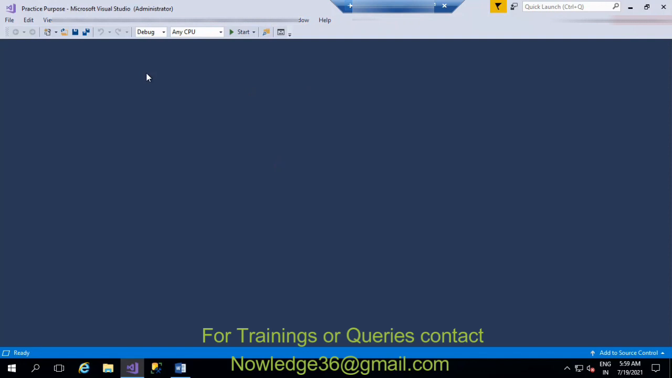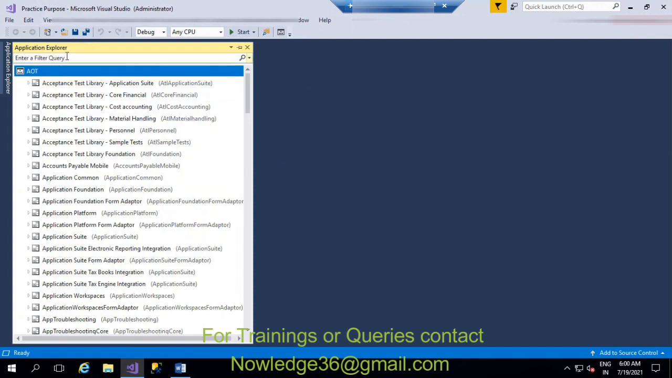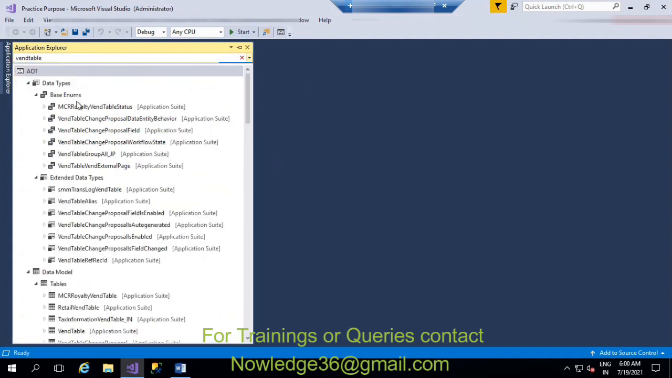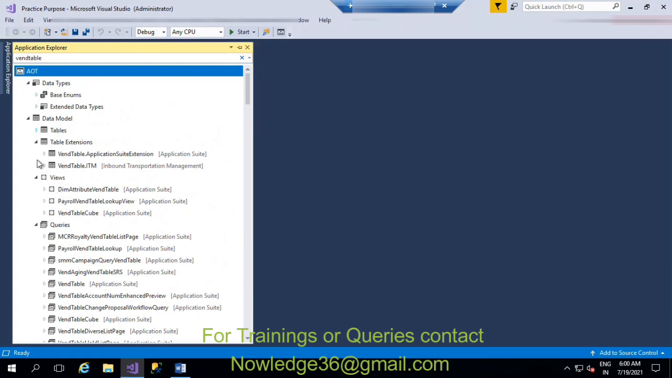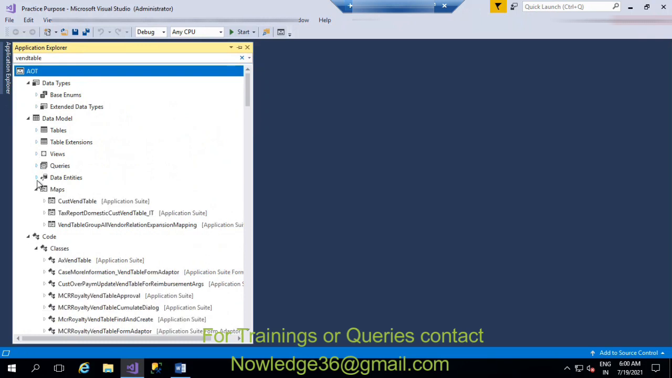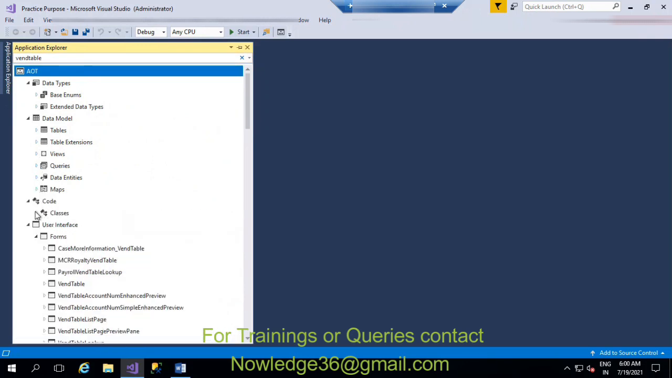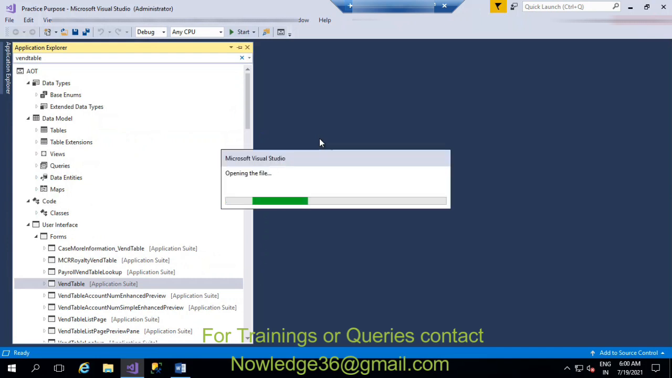In Visual Studio, how can we see VendTable? Open the Application Explorer, and you can type VendTable directly, okay. You will get it with the name and everything. You need the form, right. So table extensions, views, everything you can see, maps, classes, everything. So under forms, we are able to see VendTable here. If I right click, I can open the designer, I'll show you clearly.